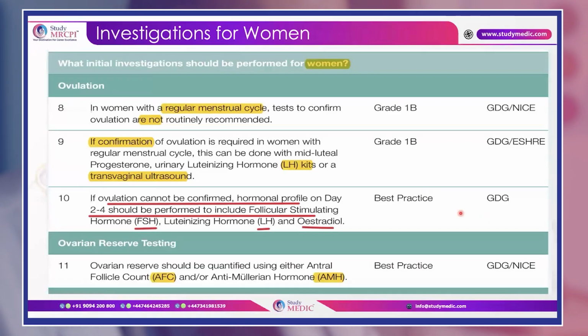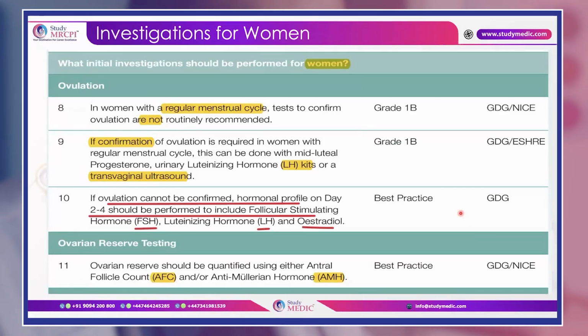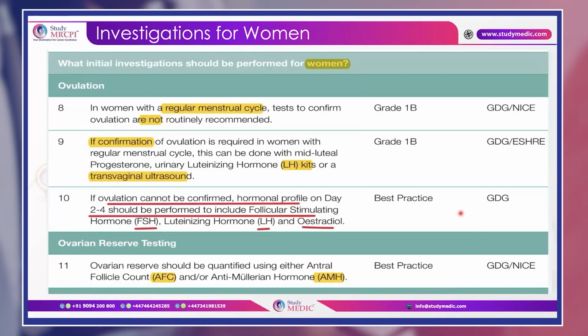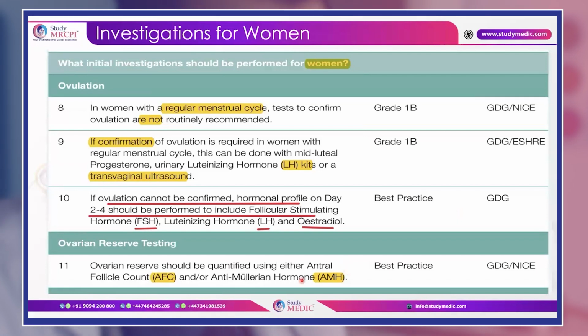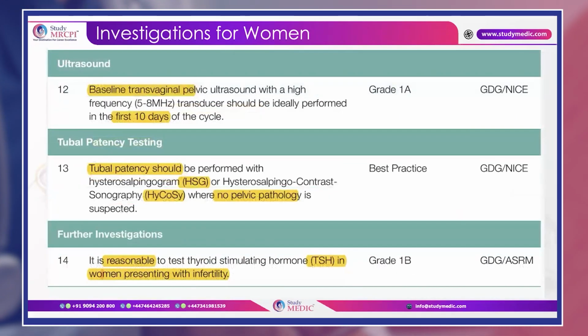Okay. Now, second, after ovulation confirmation, what do we need to do? We need to see the ovarian reserve testing. And according to NICE, and according to the best practice by the RCPI guidelines also, the main important tests are the anti-Mullerian hormone, that is AMH, and the antral follicle count, that is AFC, which are the best for ovarian reserve testing.